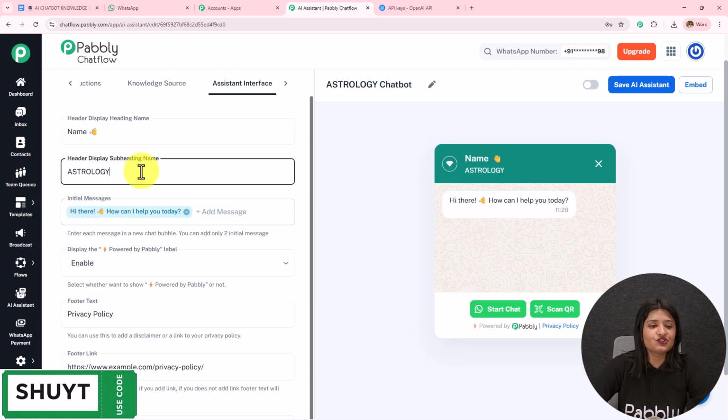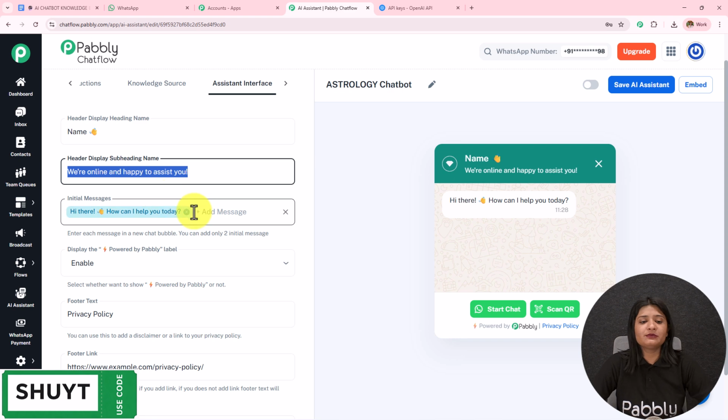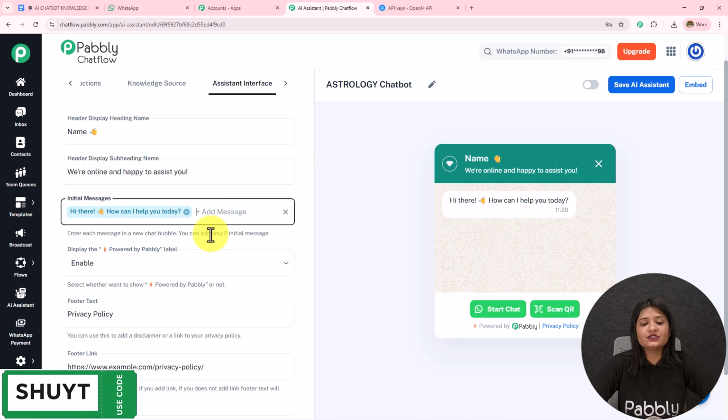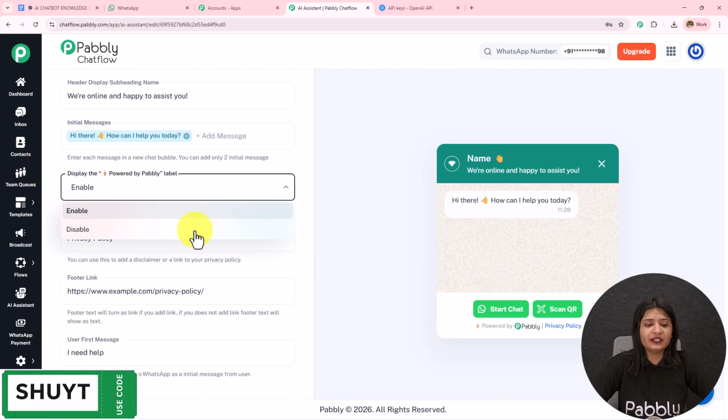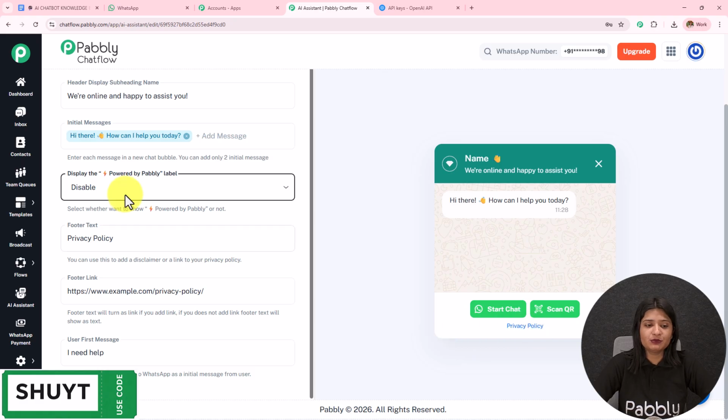Then we have this initial message. In the initial message you can add 2 messages, and using these 2 messages your AI agent is going to reply to the users. Then we have this display powered by Pabbly. I have kept it enabled. I'm going to disable this and it will be removed from here.